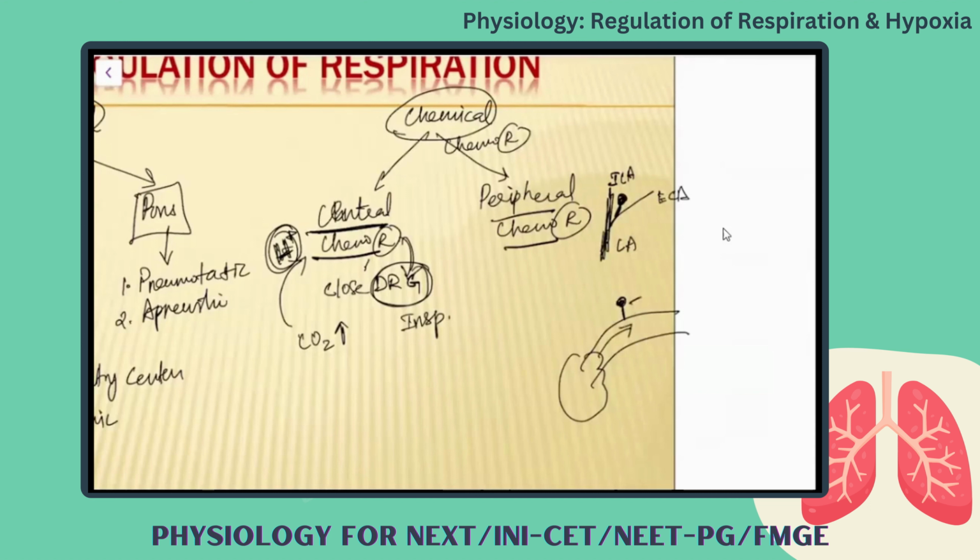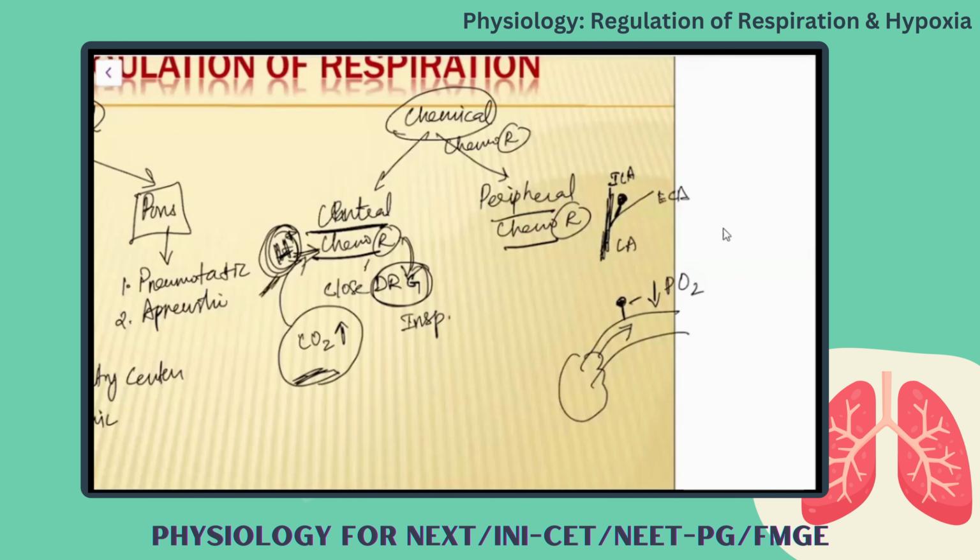These chemoreceptors will sense when there is decrease in the partial pressure of oxygen. Okay. So central chemoreceptors are stimulated when there is increase of carbon dioxide, but carbon dioxide crosses the blood-brain barrier and is converted into H plus by the chloride shift mechanism, and this H plus will give signal to the central chemoreceptors.